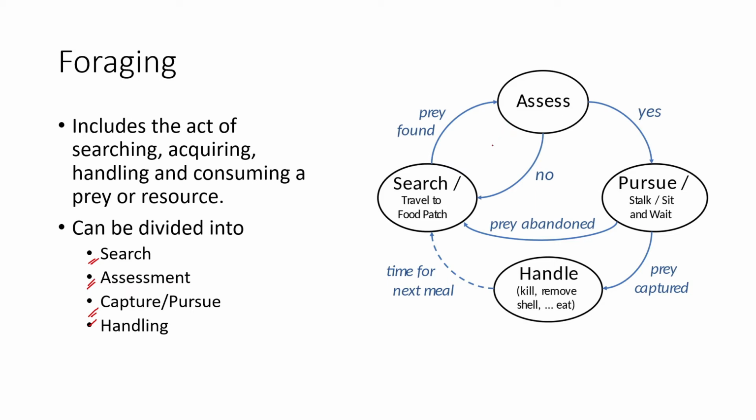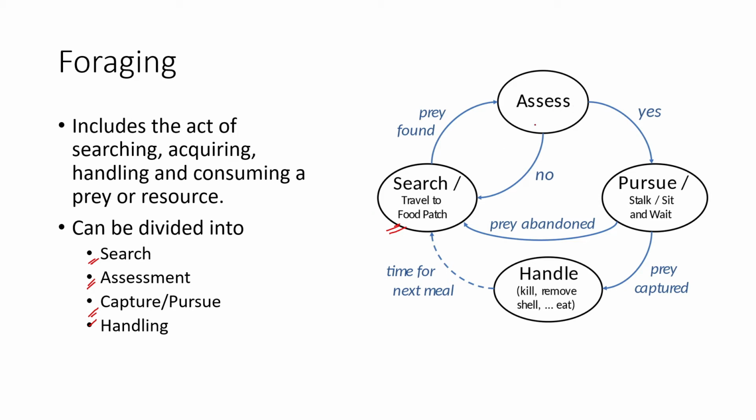Interrelated in the sense that foraging, that is eating a particular prey, requires searching for that food. In order to consume a particular resource or prey, we need to search for the prey. Once we get a sight of the prey, we need to assess the cost or benefit to consume or to get that prey. Let's say we saw a particular prey. The next thing is we need to find the cost and benefit that is required to get that prey.